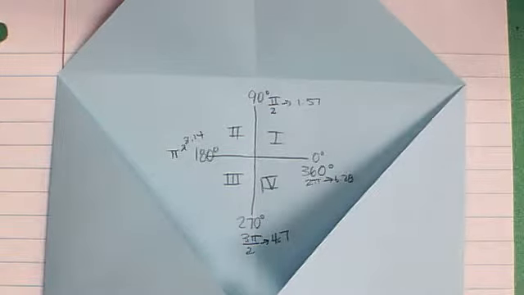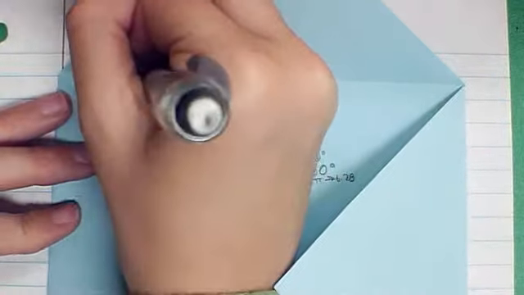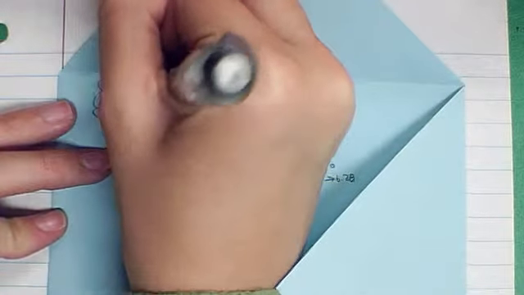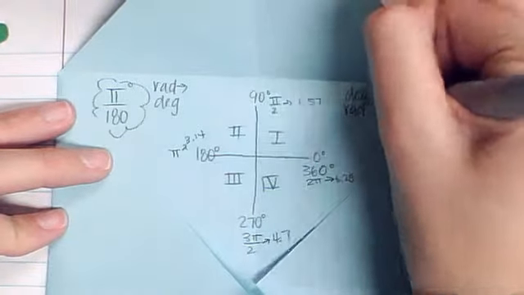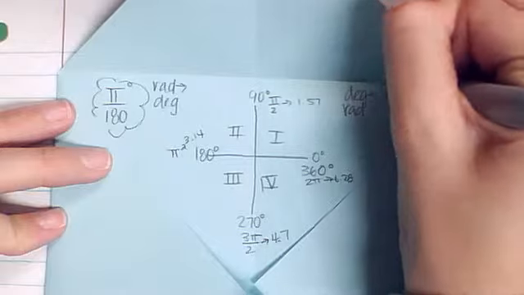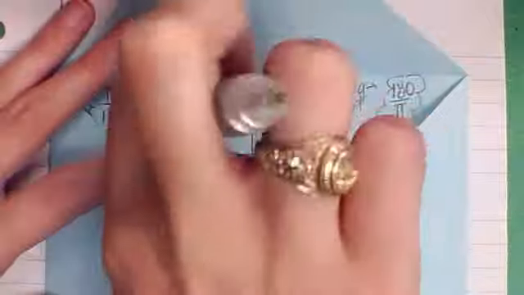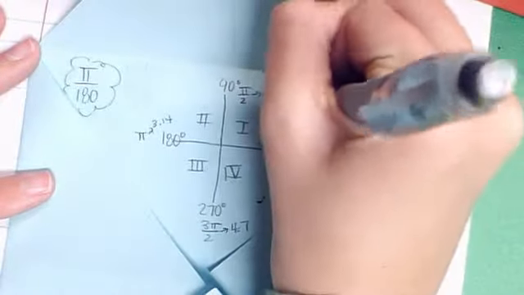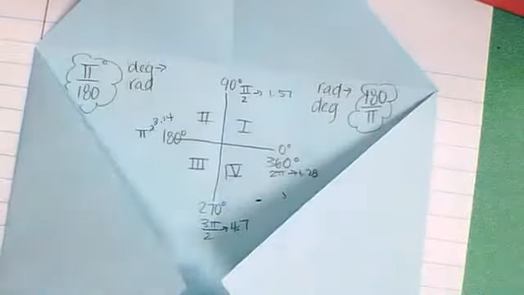Finally, when we are trying to convert from radians to degrees or degrees to radians, we will use these pieces. That pi over 180 will help us go from radians to degrees. And to go from degrees to radians, we're going to use 180 over pi. And actually, I'm pretty sure I have those flipped. So let me change that around. This is from radians to degrees, because those radians would cancel. And this one is from degrees to radians. So that's just one minor little change.